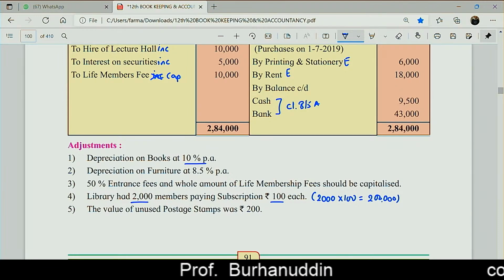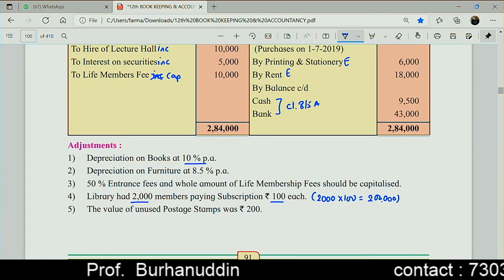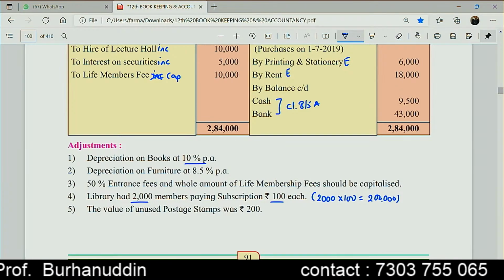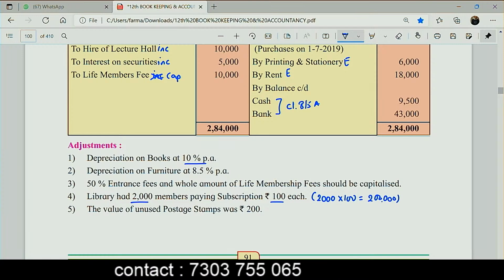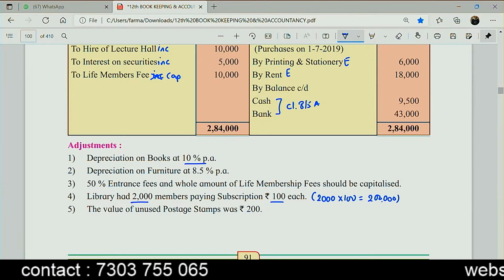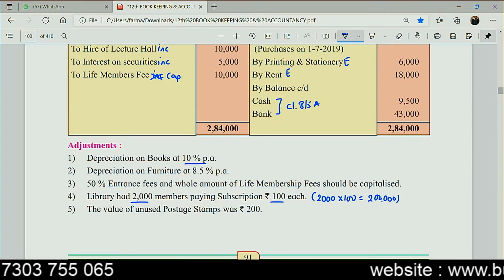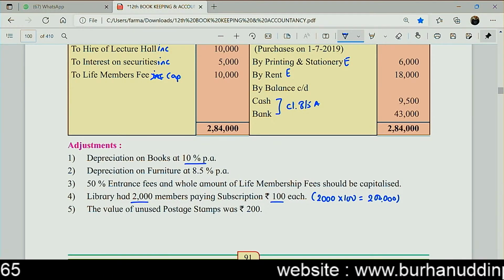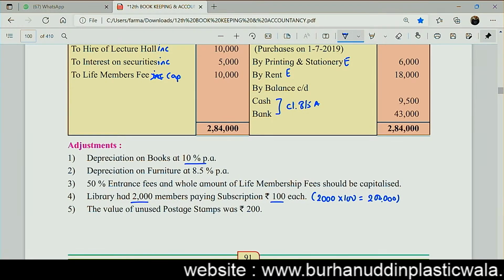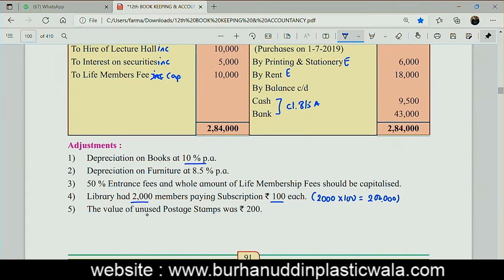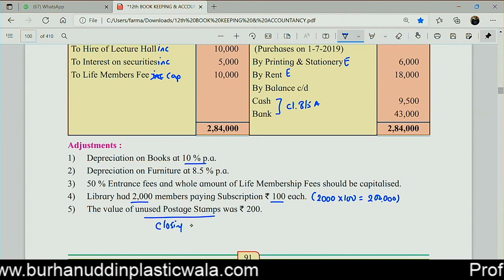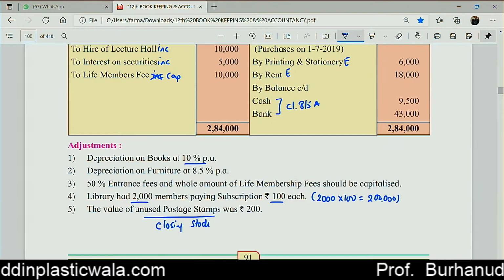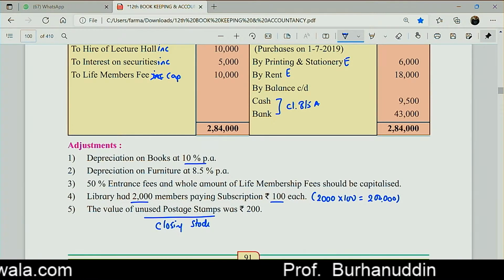My income cannot go down by 2 lakh, because I'm having a fixed amount of income. Possibility, I might receive more than 2 lakh. Possibility, I might receive less than 2 lakh. But my income cannot exceed this 2 lakh rupees. Correct? And that's why we're going to make the working note. The value of the unused postal stamps was 200. So can I say this is the closing stock of the postal stamps?